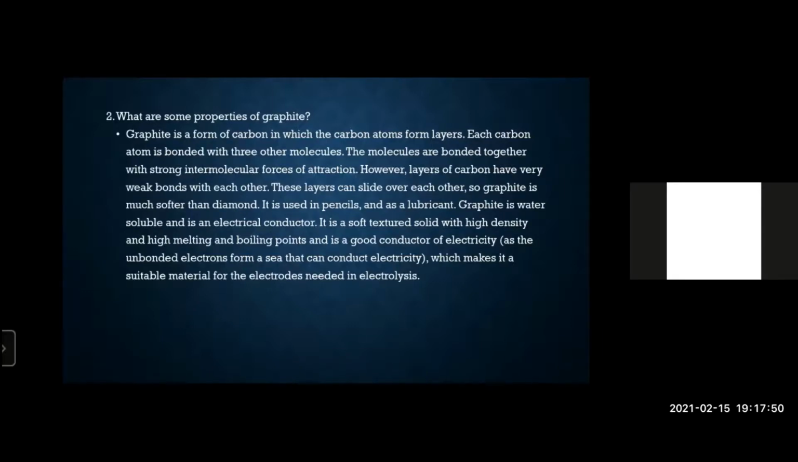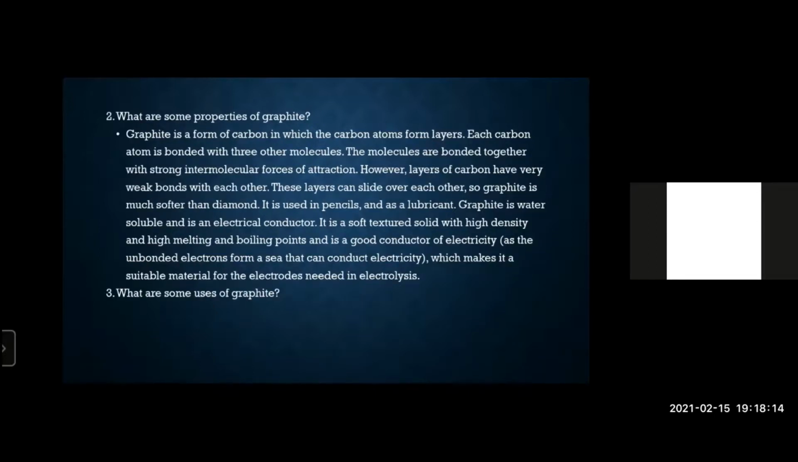It's a soft textured solid, as the layers can slide from each other. The particles are packed tightly together, so it's very dense and has high melting and boiling points due to a lot of covalent bonds. And due to the free electrons present in it, it can be used as electrodes required in electrolysis, which is another chapter.